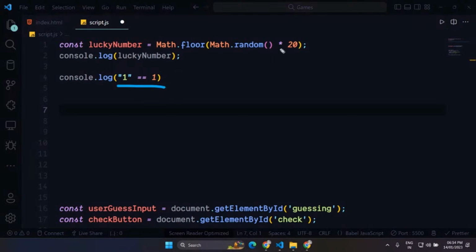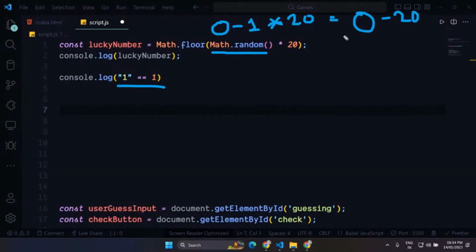It's mathematics. Math.random will give us a random number between 0 to 1, and if you multiply that by 20, now you will get a random number between 0 to 20. So it's not related to JavaScript, it's simple maths.